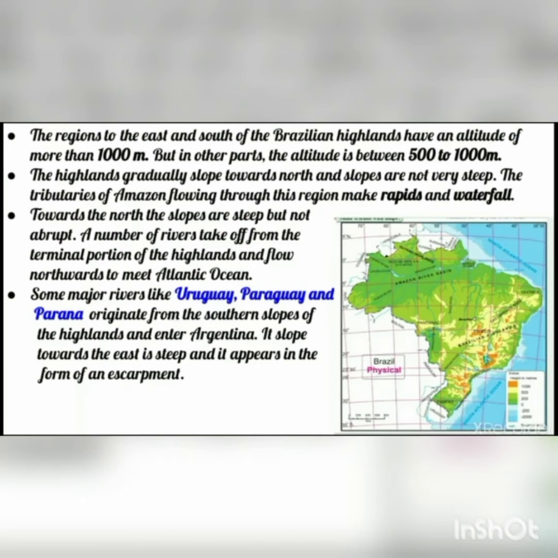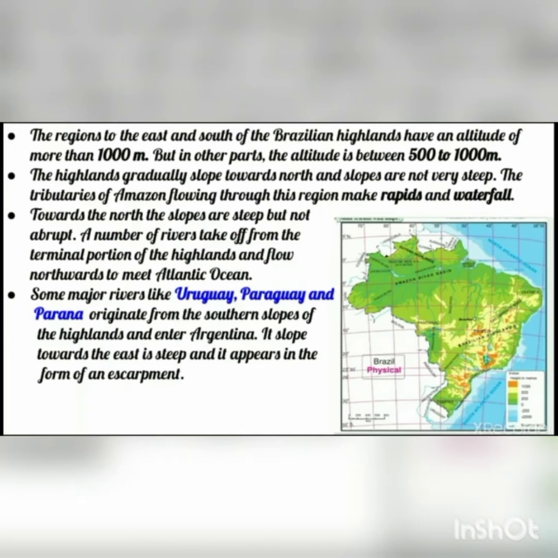Now some major rivers like Uruguay, Paraguay, and Parana originate from the southern slopes of the highlands and enter Argentina. They are originating from the southern slope of the highlands, and from there the rivers are flowing and entering Argentina. Now the slope towards the east is steep and it appears in the form of an escarpment.